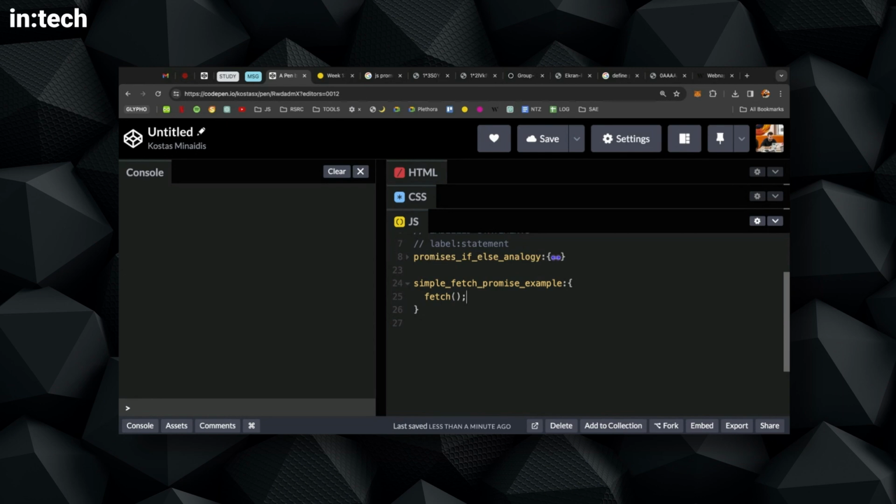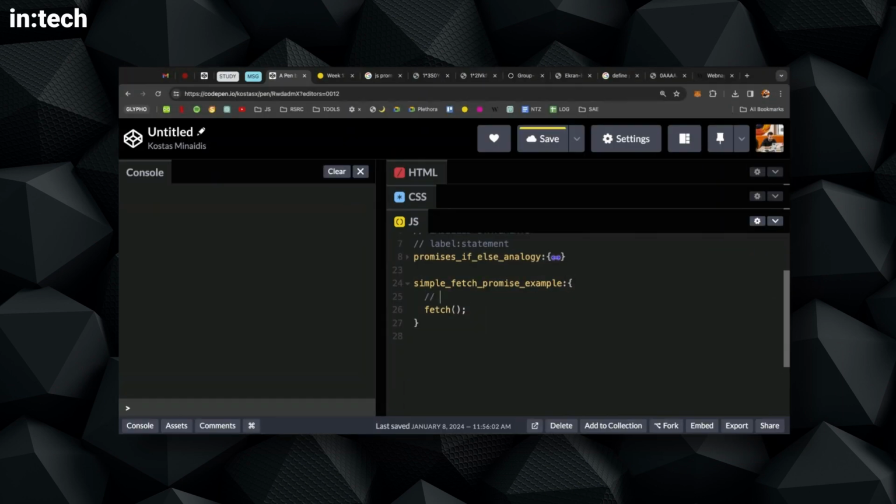JavaScript is a language, it runs in different environments. In some environments like the browser, we get some gifts from the environment. So the browser hands us the fetch. Another gift that we get from the browser is the camera and the microphone. Since the browser can also access our camera and our microphone, it also hands JavaScript some commands that say, hey, you can use the microphone or the camera in your JavaScript programs. But it's important to understand the distinction. These are, I would say for now, gifts that come from the browser, from the environment. The language itself doesn't have anything called fetch or camera or microphone. This is something that the browser gives to us.